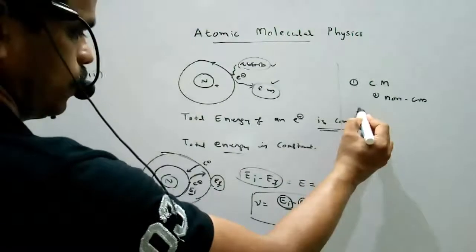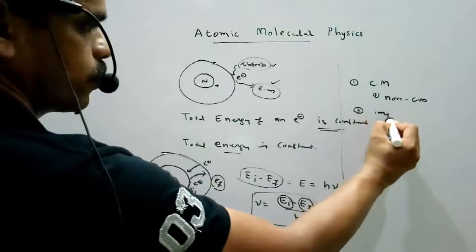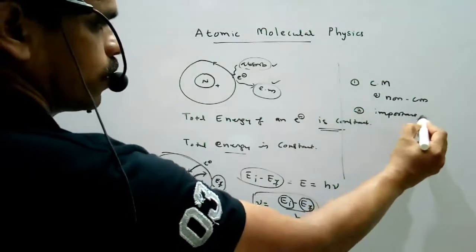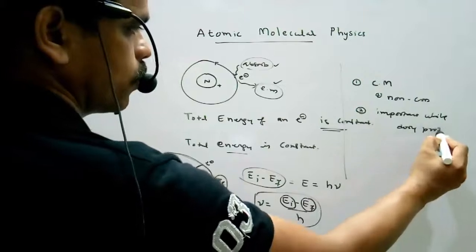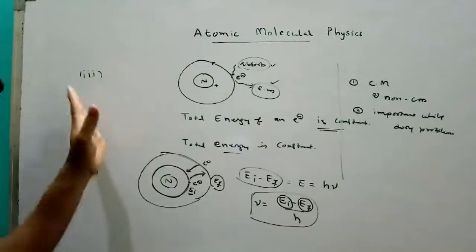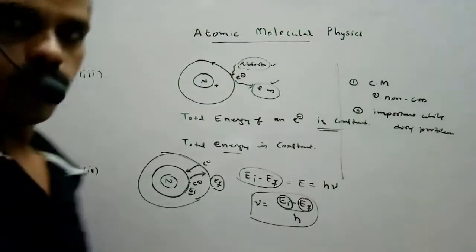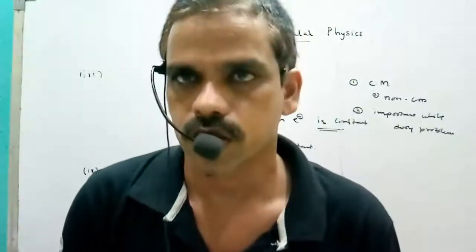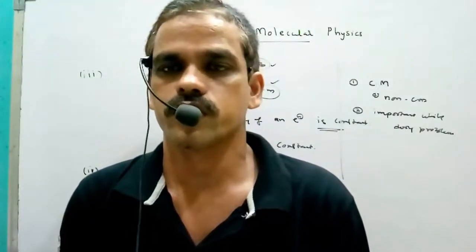These four postulates are important while solving problems. These are the four concepts I discussed today, that is Bohr's model, which he introduced in 1913. So I started the first class of Atomic Molecular Physics for CSIR NET June 2021.